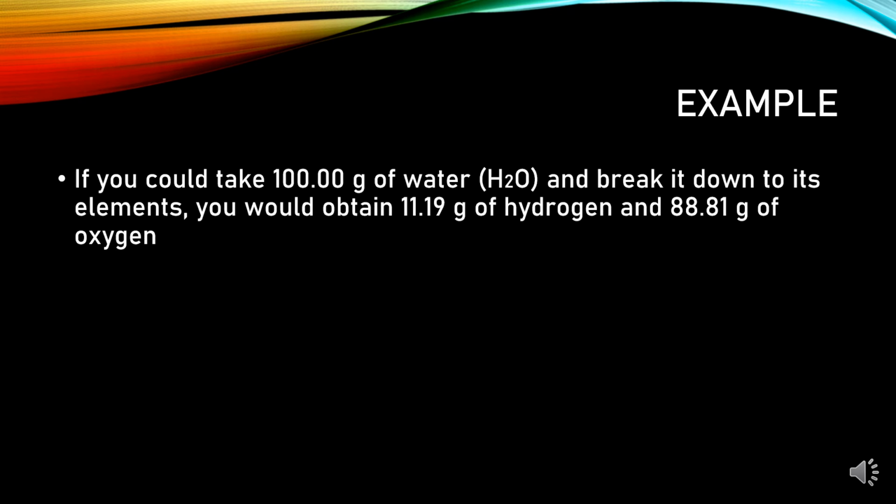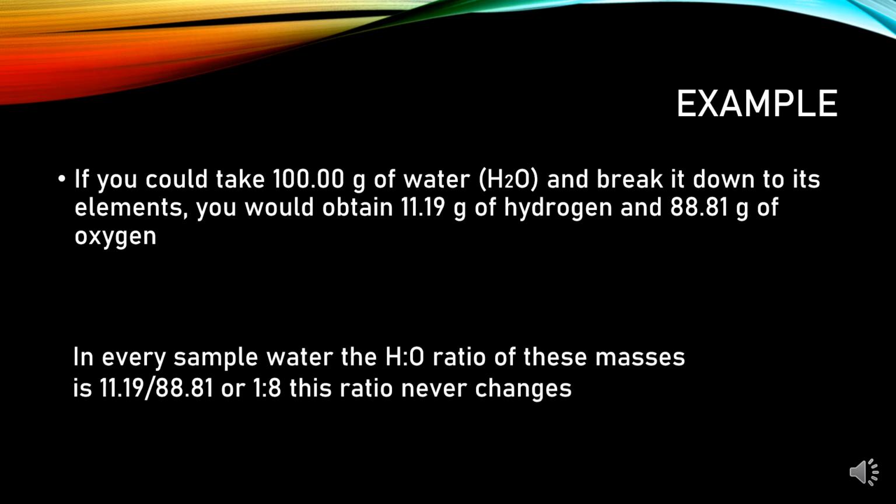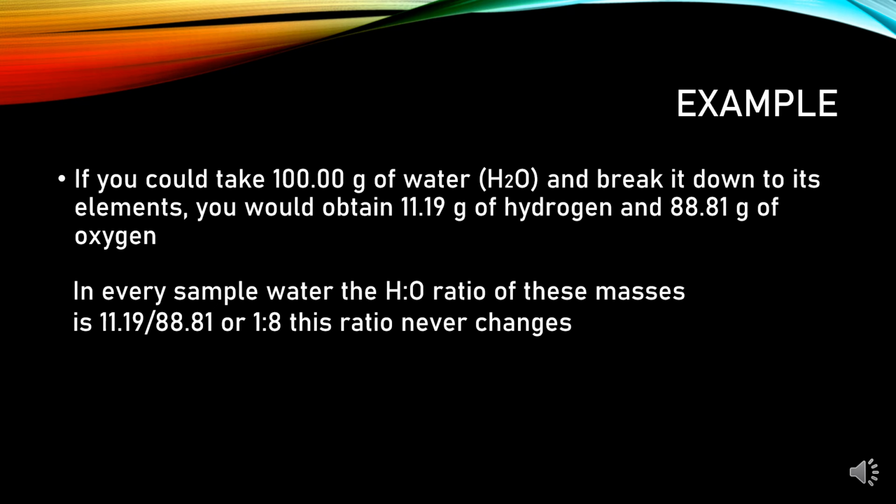Another example. If you could take 100 grams of water, or H2O, and break it down to its elements, you would obtain 11.19 grams of hydrogen and 88.81 grams of oxygen. In every sample of water, the hydrogen to oxygen ratio of these masses is 11.19 over 88.81, or 1 is to 8.